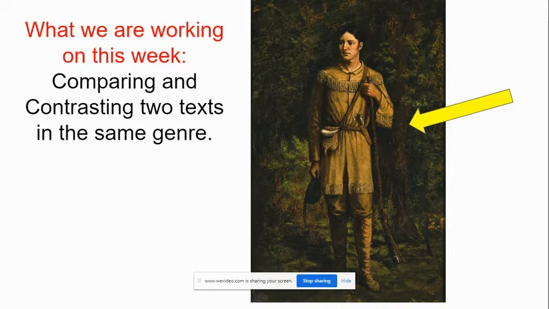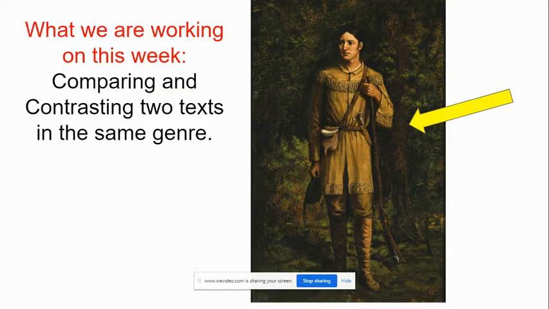Today specifically, you're going to be meeting Davy Crockett. When we read about the Alamo, he was somebody who fought in the Alamo, and definitely one of the people who are pretty legendary from that battle. This is an example of him. In the text you'll read about the way that he dresses. This is one of the skins that he would wear as his clothing, and this is his coon hat that he would wear on his head. You'll see that in the text that you're going to read, how he saves the world.